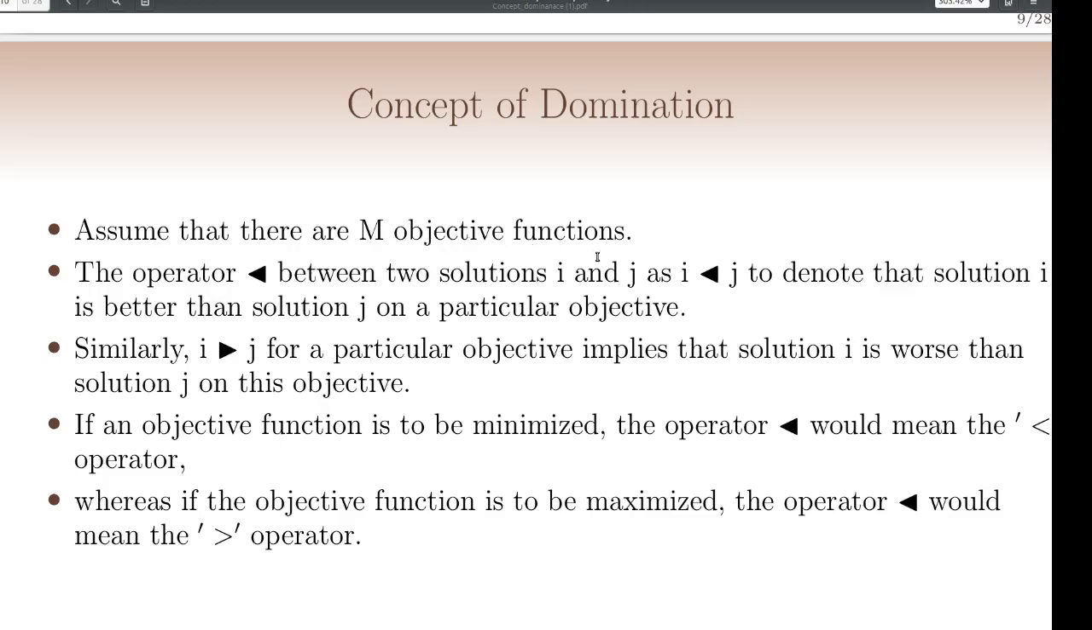Assume that there are m objective functions. The operator between two solutions i and j is represented as i operator j. This represents that solution i is better than solution j on an objective vector. Similarly, the opposite operator for a particular objective implies that solution i is worse than solution j on that objective. If an objective function is to be minimized, then this operator means the less than operator. If the objective function is to be maximized, then this operator represents the greater than operation.